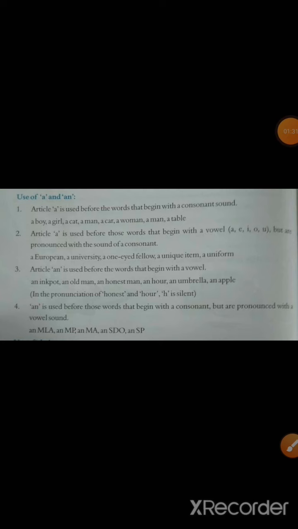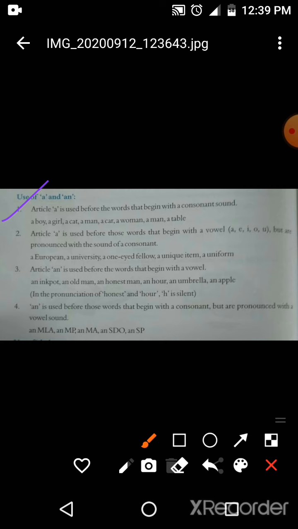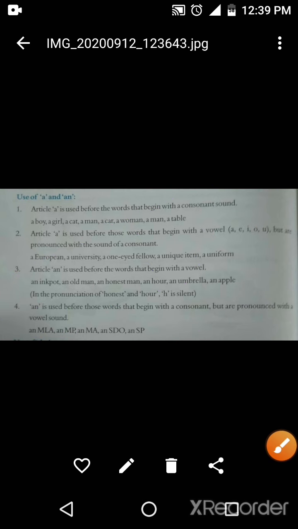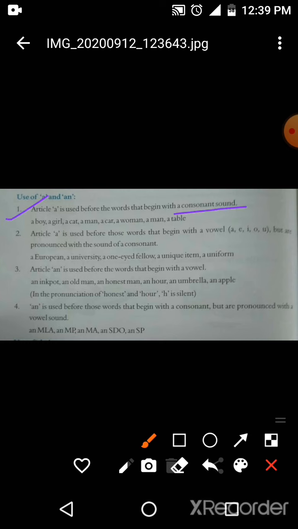At first, we will see the use of a and an. Here, article a is used before the words that begin with a consonant sound. I hope you all know what is a consonant and what is a vowel. Actually, there are 5 vowels in English: A, E, I, O, and U. These are vowels. And except these 5, all the 21 alphabets are consonants. So we use a with a consonant sound word. When any word starts with a consonant sound, then we use a.